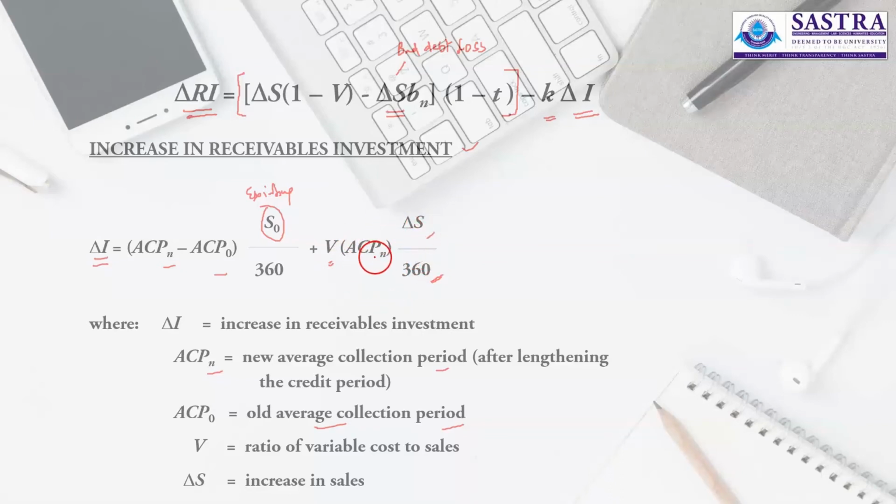Daily sales multiplied by the number of days times the variable cost. So the variable cost will vary depending upon the number of days for which you may have to bear the cost for the level of increase in sales, the level of increase in daily sales. This is the expected increase in sales because of extension of credit period. Now let us substitute the values in the equation to find out whether it is worthwhile to go in for extension of credit period or not.